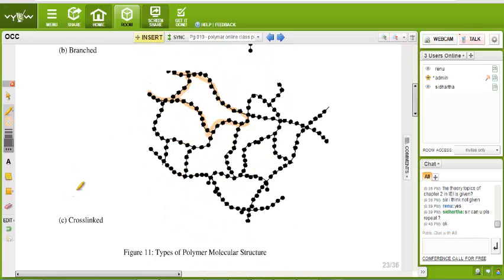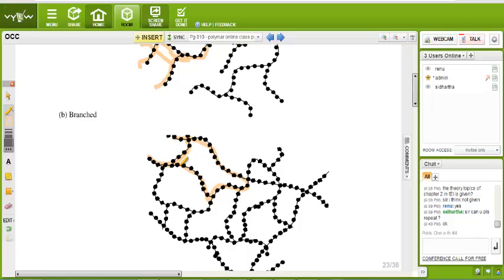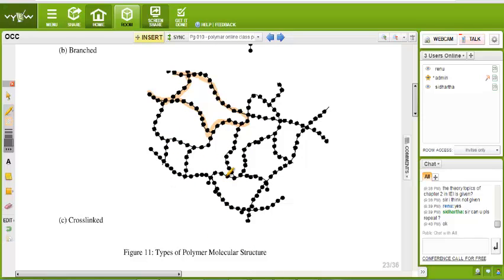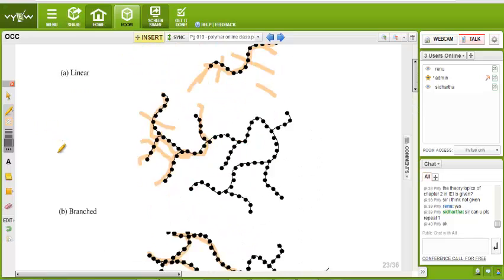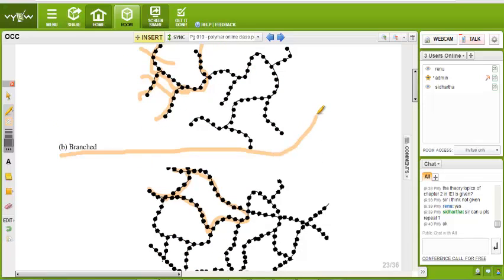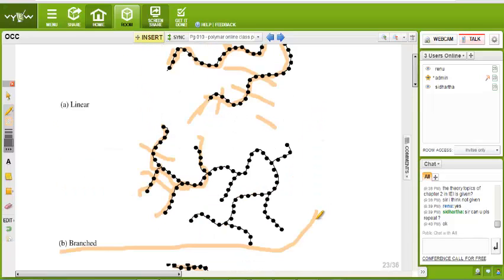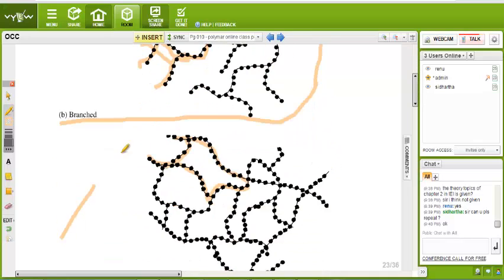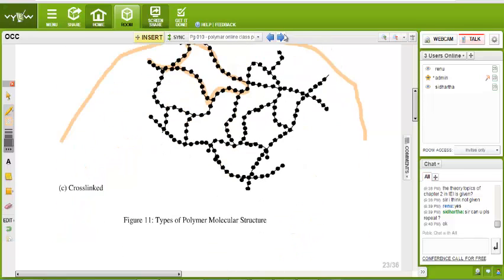But in case of cross-linked, when the distance between two atoms increases, the other chain attracts, so the chain cannot break because it is cross-linked. That is why linear and branched types are easily melted by increasing the temperature, and are called thermoplastic. But the cross-linked type is never melted. If you increase the temperature enough, it may be destroyed but not melted. In that case, it is called thermoset.